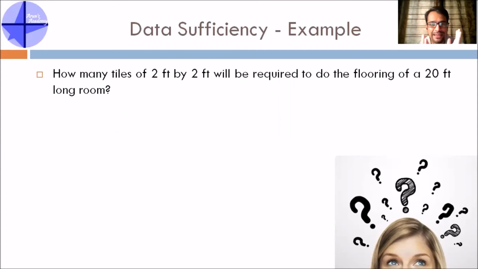For example, this question is related to geometry, right? You know the area, that is the length and breadth of a tile, you know the entire length of the room, and the question asked is how many tiles of that area are required to cover the entire flooring.